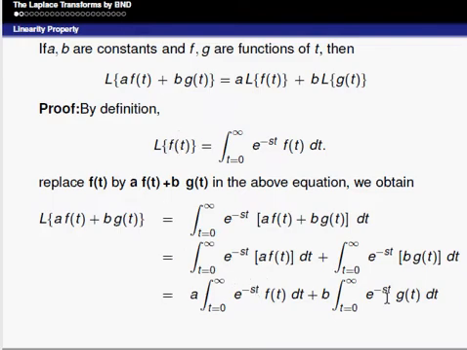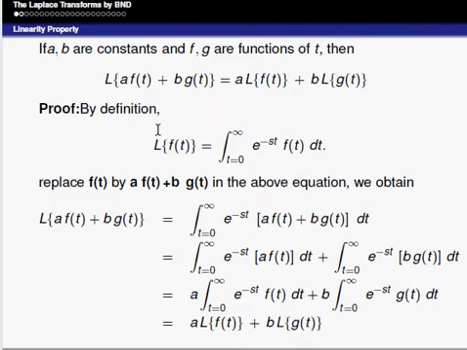The second term contains g of t instead of f of t. Therefore, Laplace of g of t is equal to the integral from 0 to infinity of e power minus st g of t dt.